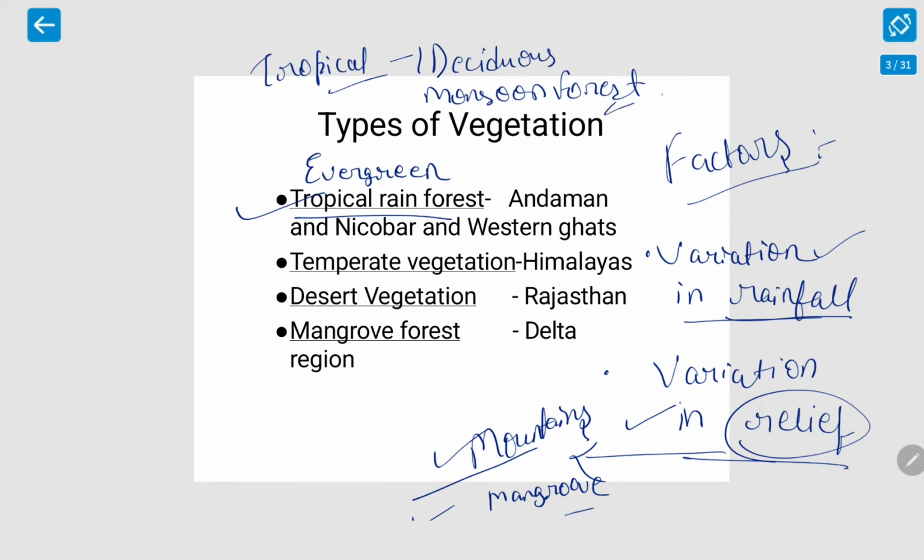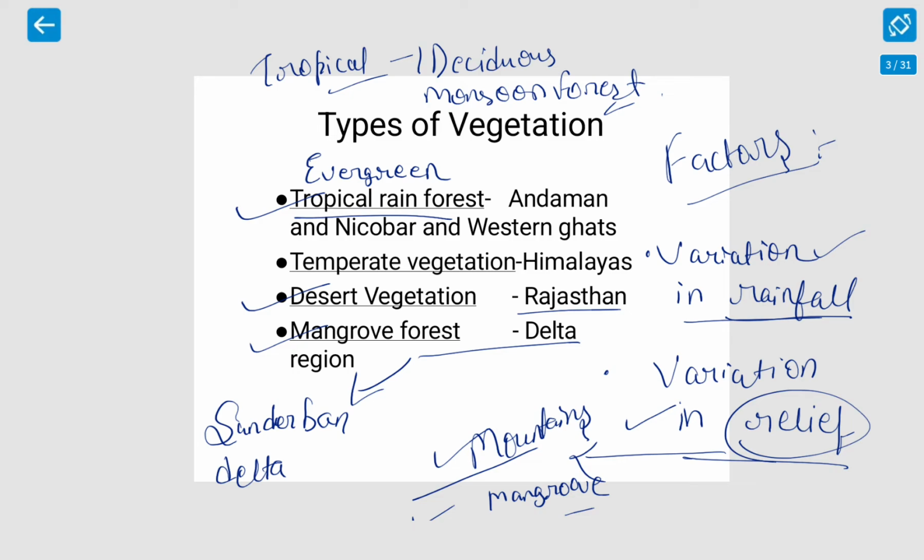India has a monsoon type of climate, as I've already told you. Then desert vegetation you will find in the Rajasthan area, the Thar desert. Mangrove forest is found in the deltaic regions, and you will find this in the Sundarban Delta. Then you have all types of vegetation. So this is what I was talking about.